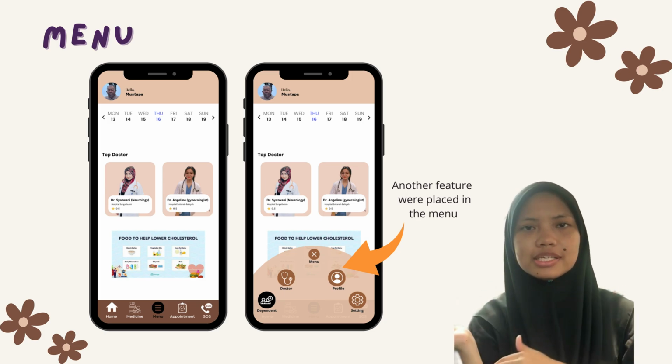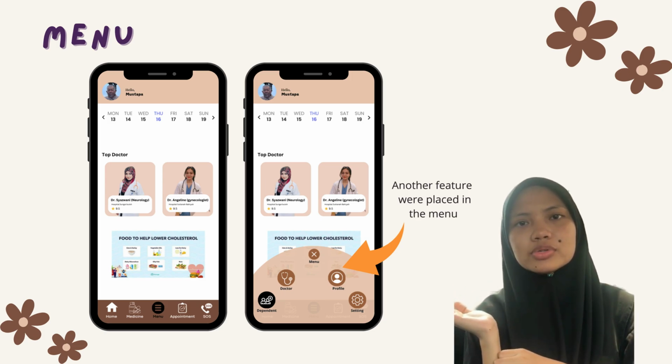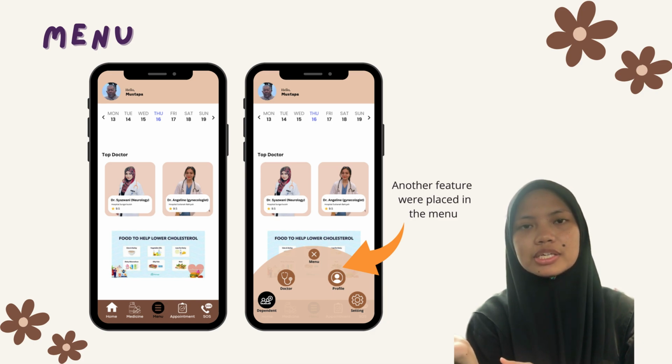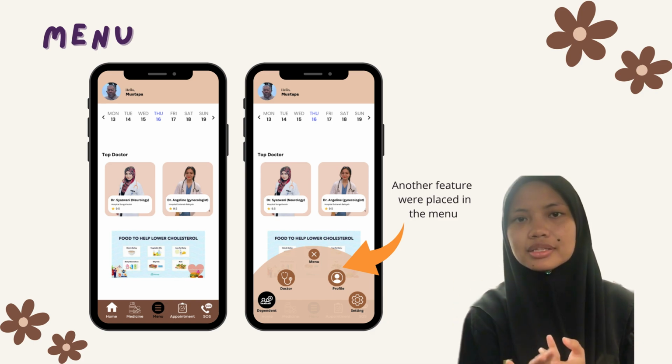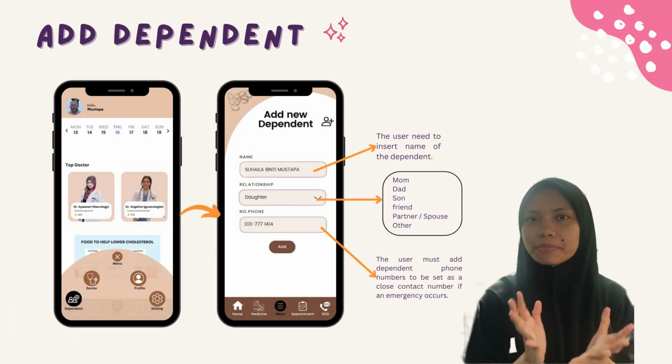The next feature is menu. As you can see, there are also other features in the menu such as dependent, doctor, profile, and setting. We go to the first feature in the menu, which is dependent.